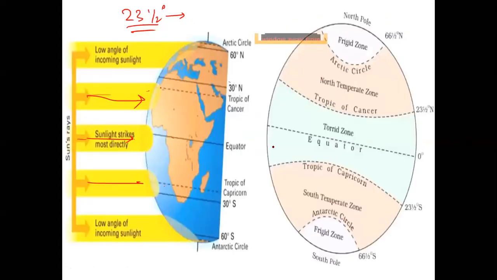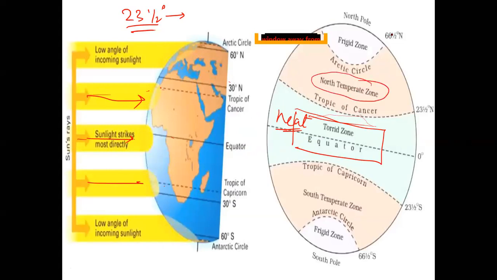Now this is my torrid zone. Why is this my torrid zone? Because it receives direct heat throughout the year. This is the Tropic of Cancer, and this is called the temperate zone, which lies between the frigid zones, also known as the cold zones. Now you have to understand there are two types of zonation when it comes to Earth: thermal zonations and mechanical zonations.